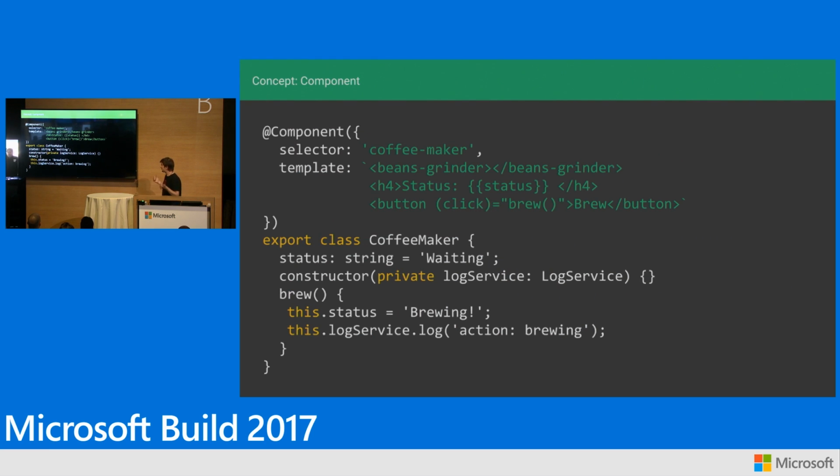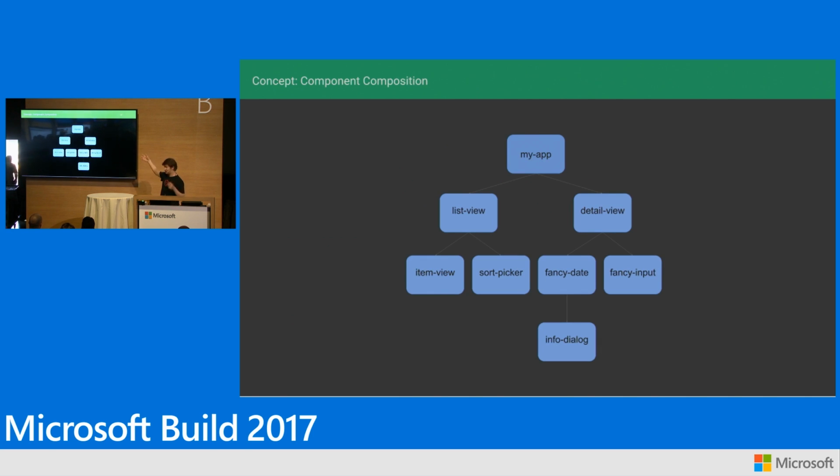So quick refresher, if you haven't used Angular 2 before, this is an Angular 2 component. If you're using Angular 1.x, it's very much like how you used to write components in 1.5. We'll just flip through these pieces. So all Angular apps are composed out of components. You compose components into trees of components. This builds you an app.